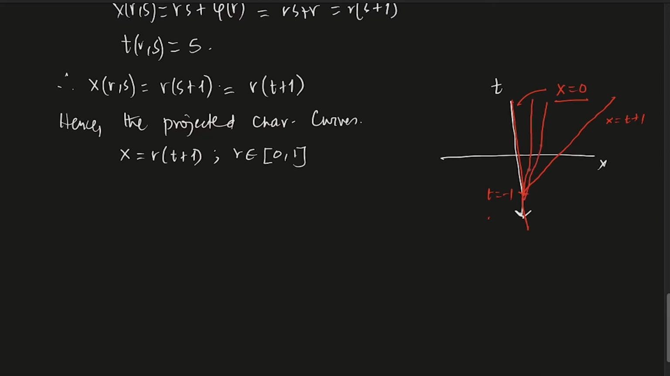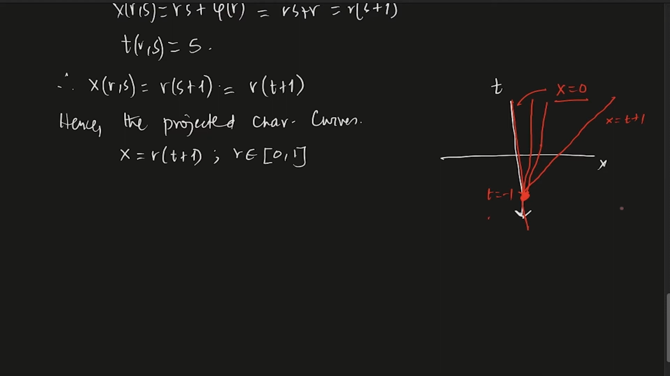These are all straight lines. I'm not very good at drawing, so you understand this. These are all straight lines, and they will all meet at this point, t equals minus 1. So these are all projected characteristics. They will span the whole region and meet up here.